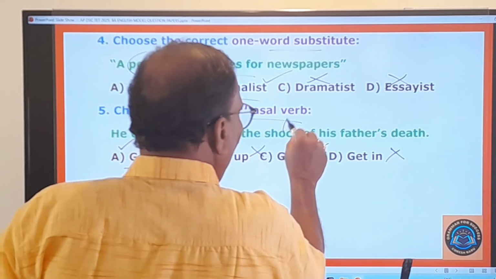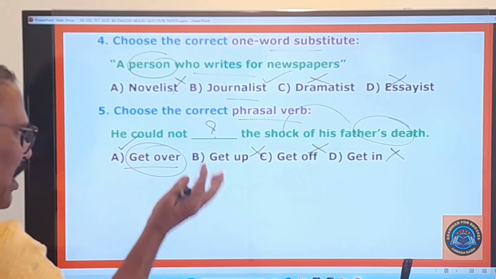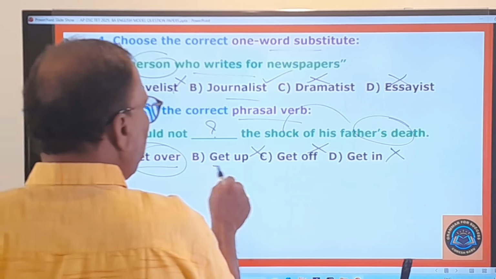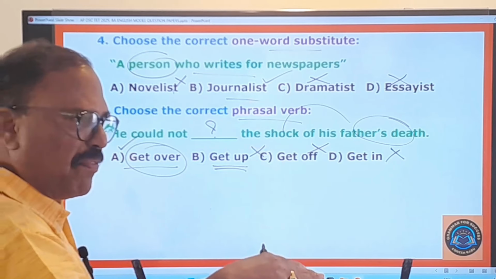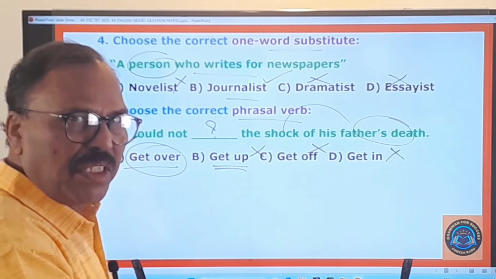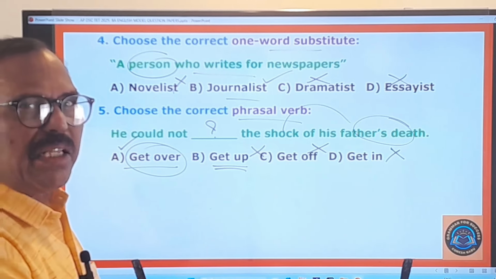So here, the shock of his father's death. Therefore, you have to say "get over." Get over means recover. And here, get up means to rise up from bed or to rise up from the position of sitting. So that is called a get up. Please, he got up early in the morning.